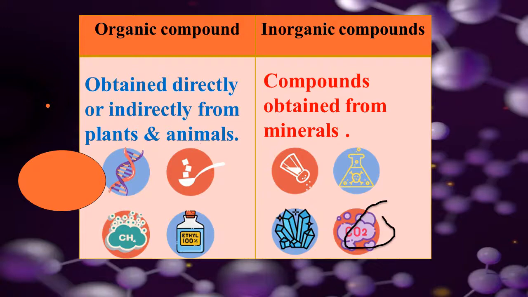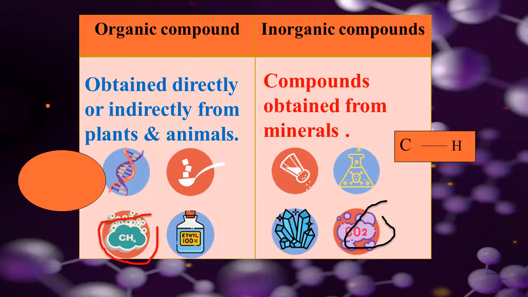All right, why inorganic compound? You may have a doubt: why is carbon dioxide an inorganic compound, although it contains carbon? To be an organic compound, one condition should be there: a carbon-hydrogen bond should be present.